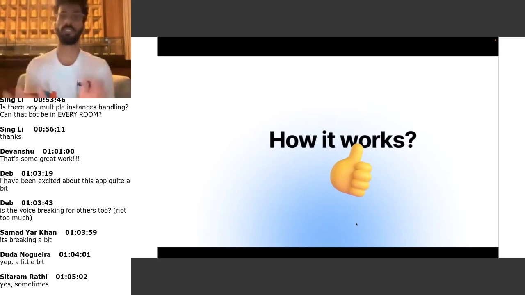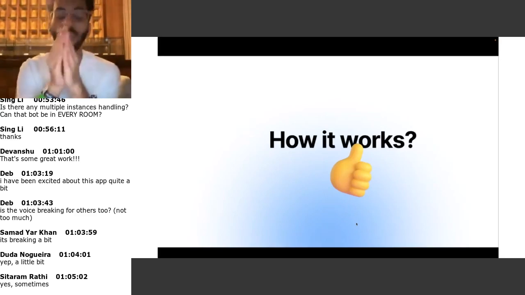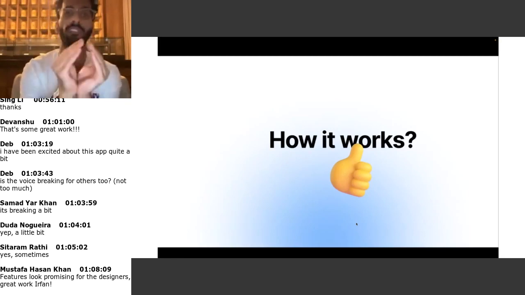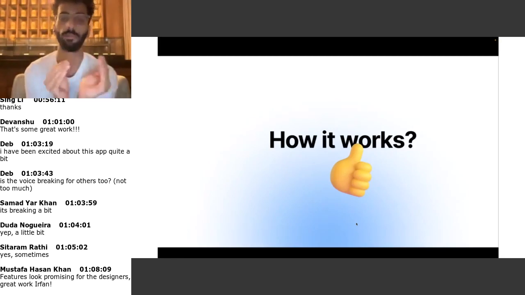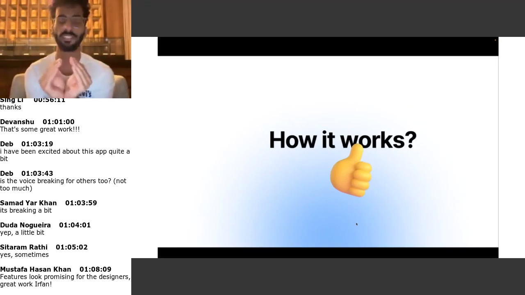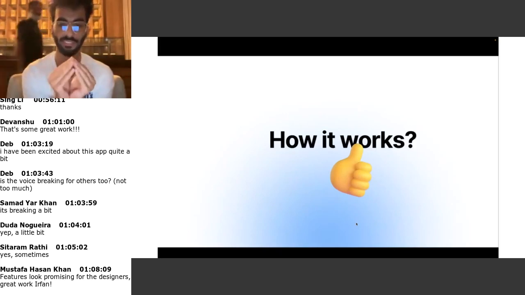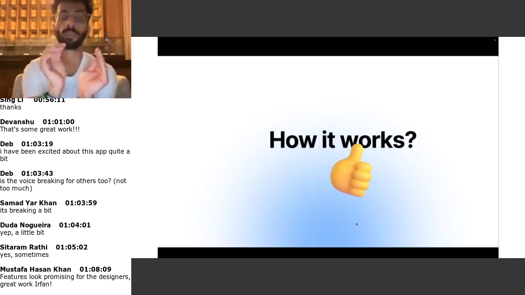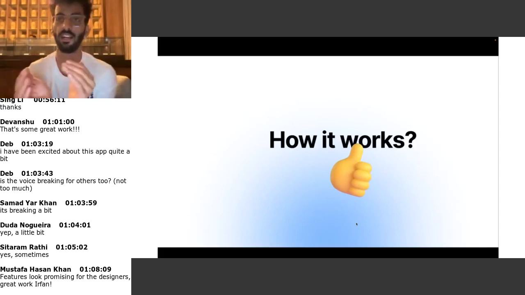So how is this whole thing working together? Figma is a design tool, so they do not have much support for developers or a great API. It's still in beta. They are developing their API so that developers can create good things for designers. They provide some basic support, like giving us all the details of all the files inside a team or all the projects inside a team. And similarly, they have these webhooks.